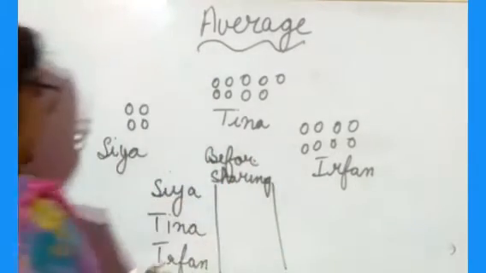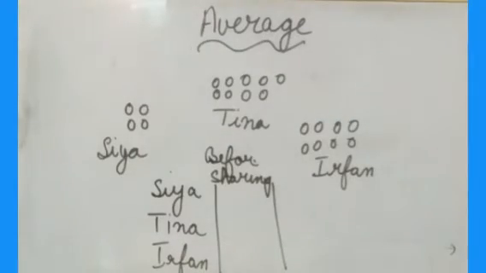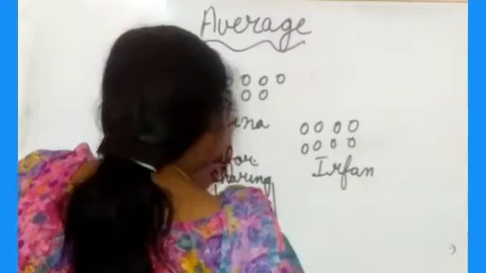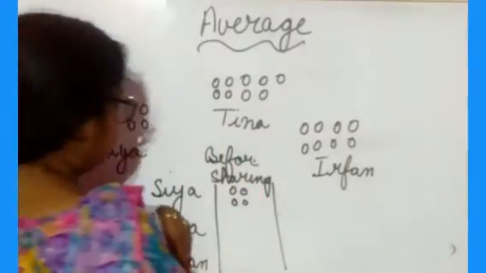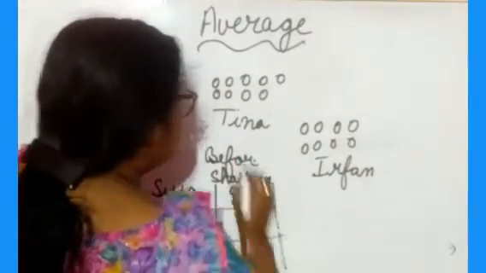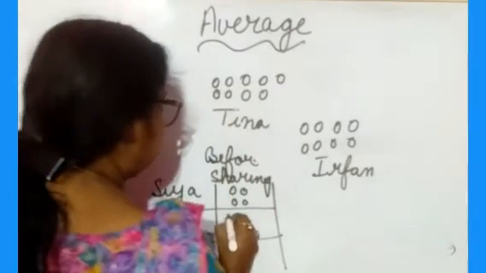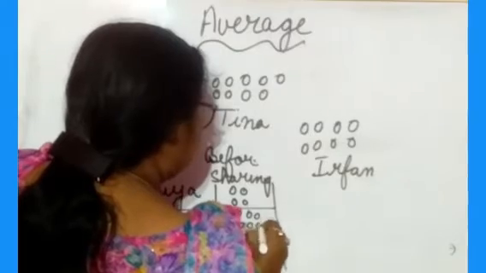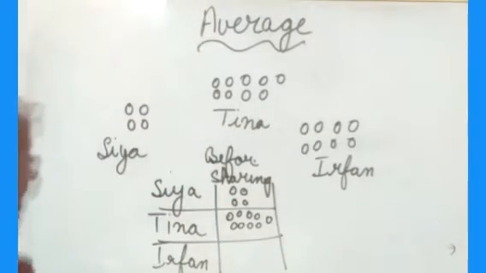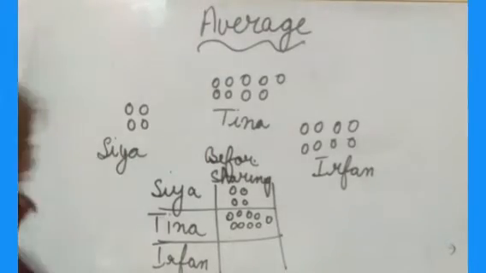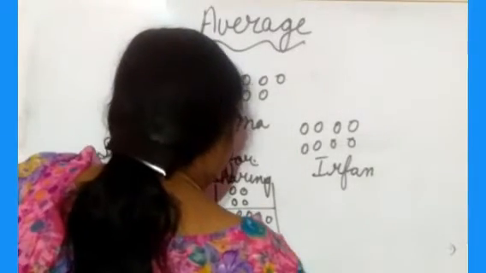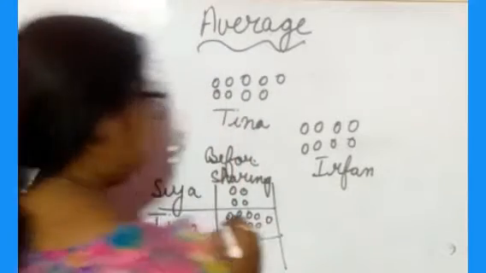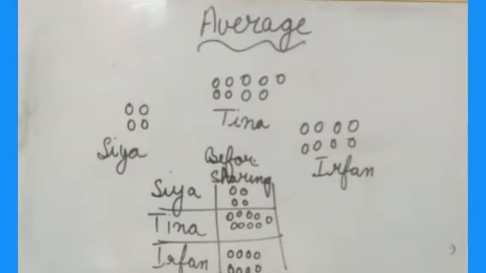Before sharing, Shreya is having 4 marbles. Tina is having 9 marbles and Irfan is having 8 marbles.